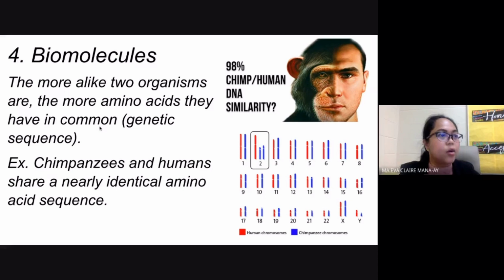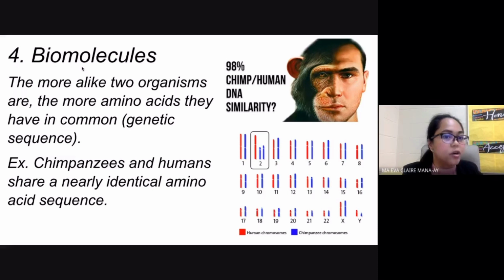The sequence of the amino acids that they have, the sequence of those codons, are going to also be very similar. Now according to scientists, we are 98% chimpanzees. We are very similar to chimps.